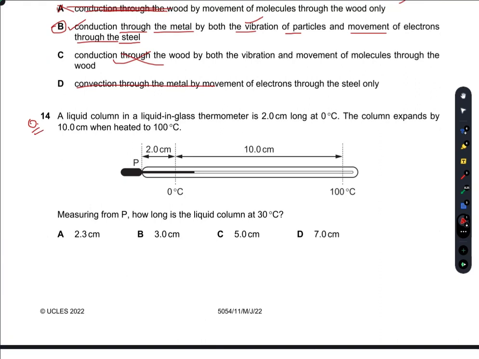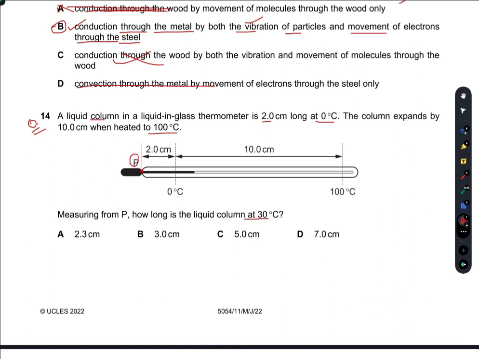Question number 14. A liquid column in a liquid-in-glass thermometer is 2 centimeters long at 0 degrees C. The column expands by 10 centimeters when heated to 100 degrees C. So measuring from this point P, how long is the liquid at 30 degrees C?